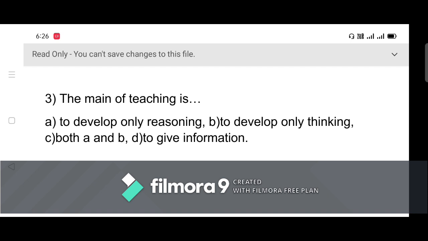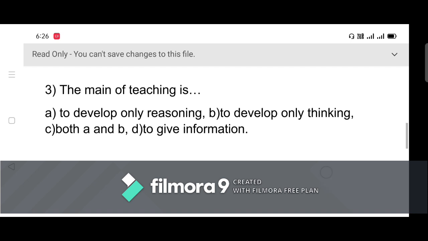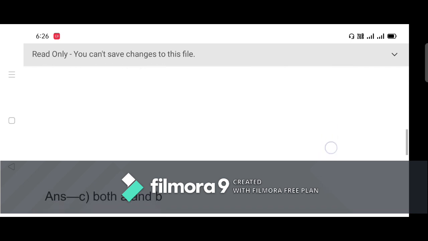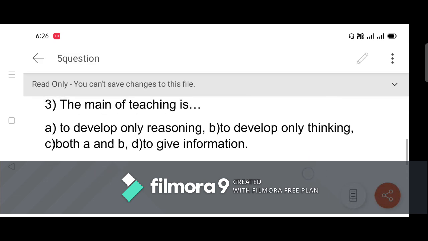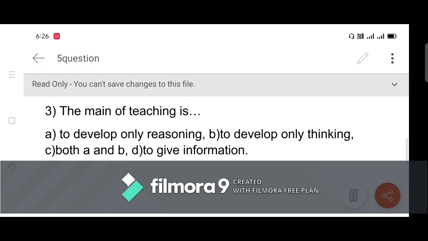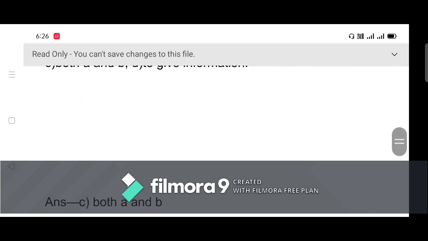The correct answer of this question is option C, both A and B. That means the main objective of teaching is to develop reasoning and thinking. So these two options are correct, and we have to choose option C, both A and B.